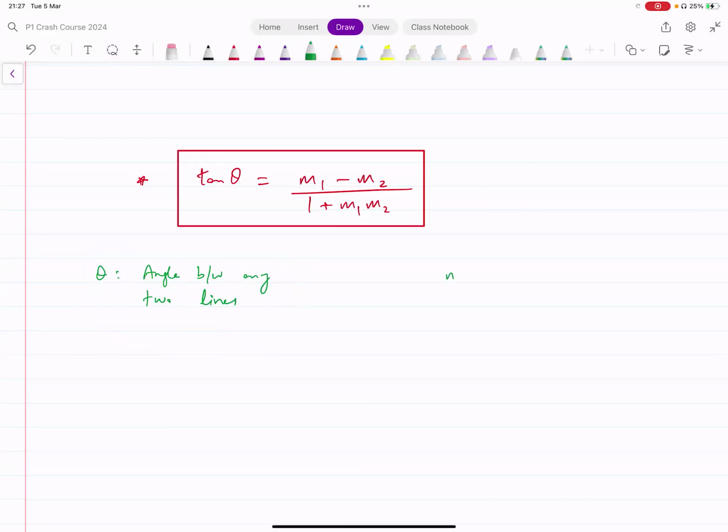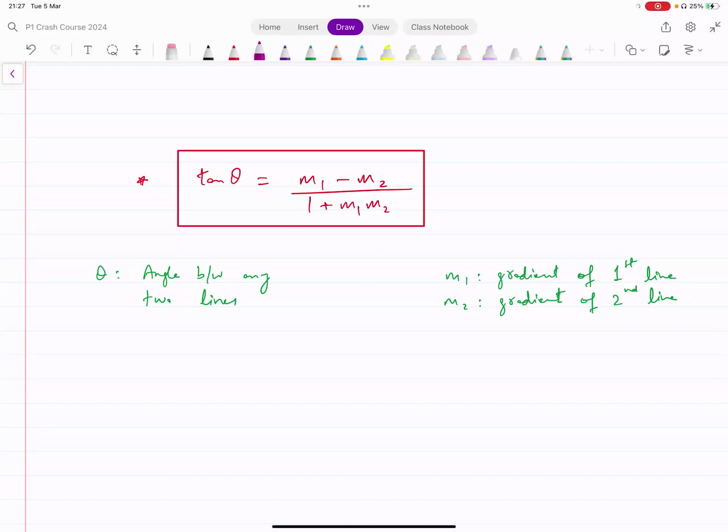And m1 here represents the gradient of the first line, and m2 represents the gradient of the second line. Okay, that's a direct formula that we can use. Tan theta equals m1 minus m2 divided by 1 plus m1 into m2.